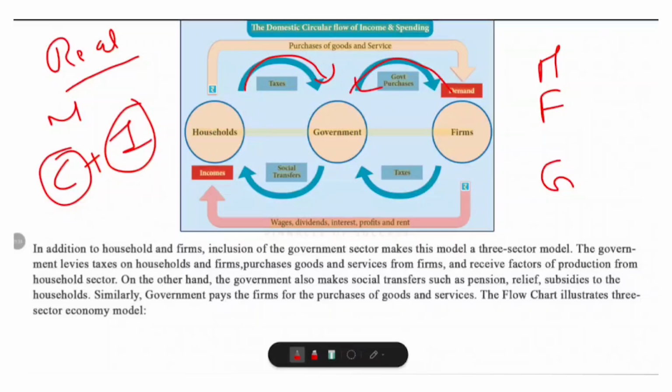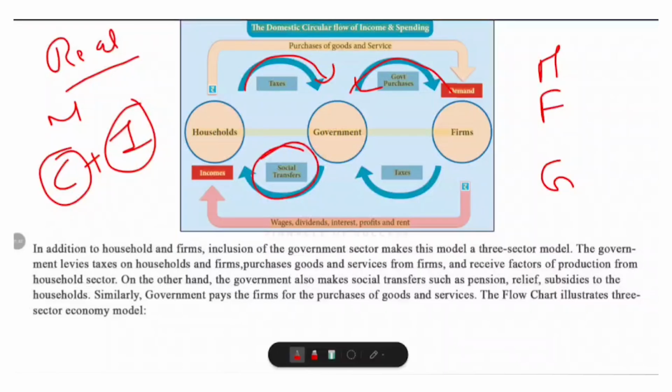So this is the money flowing from households and firms to the government, and the government buys goods and services from firms, for example construction, healthcare, education, and so on. And there are also social transfers, that means the government gives money to households in the form of pension, relief, subsidy, scholarship, and so on. For example, if you pay income tax, the government collects money. The government gives subsidies on LPG or provides a pension, and money flows back to the household. The government hires construction companies, and firms get paid.